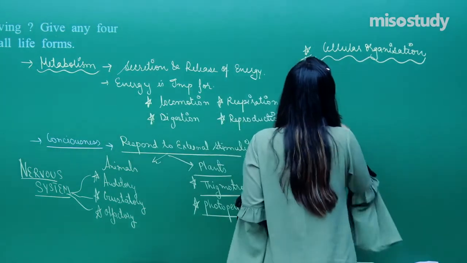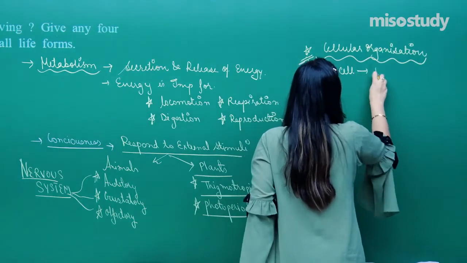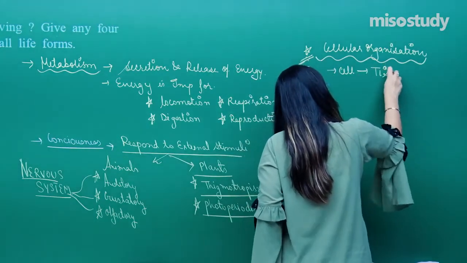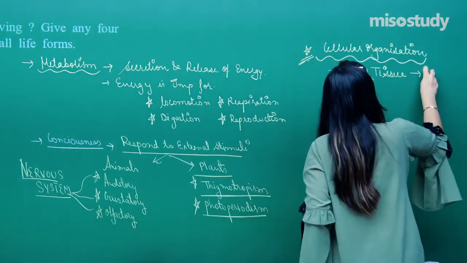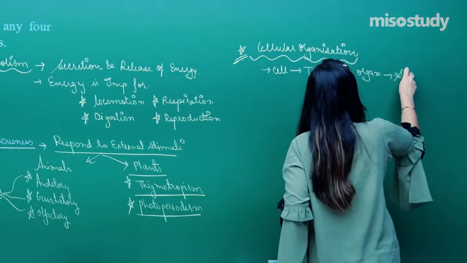In the cellular organization, first of all, the basic unit is considered as a cell. All the cells combine together and they form a tissue. Tissues combined together form an organ. Organs combined together and they form a system.